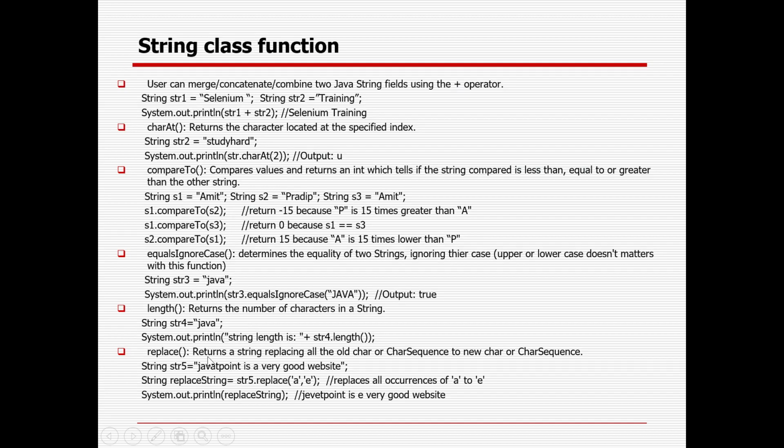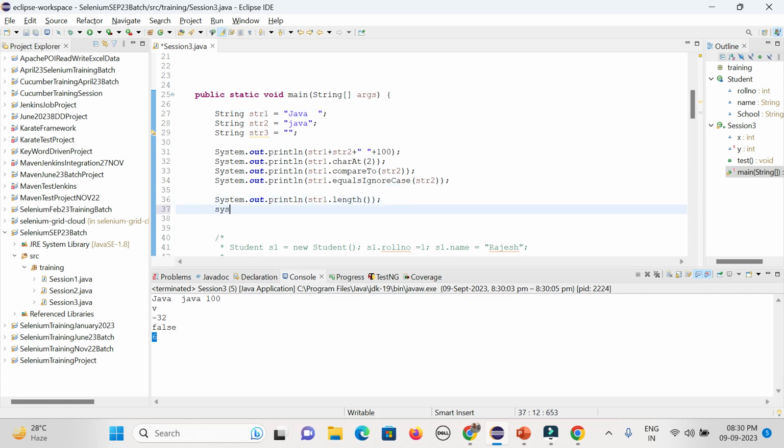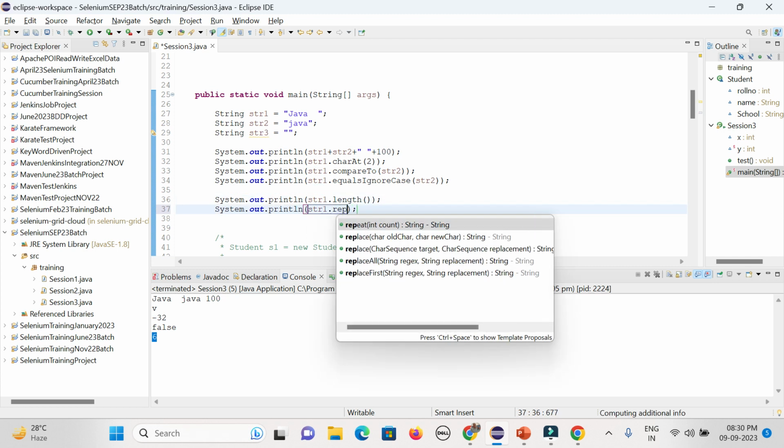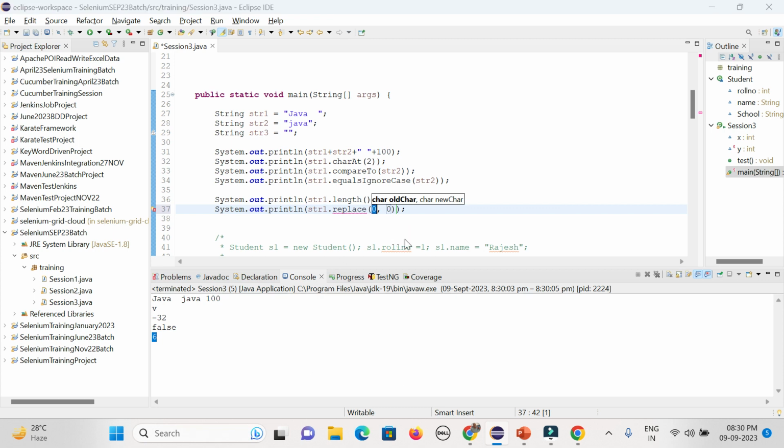Replace, in case you want to replace something, a to e, all this stuff you can do. So what you can do is give str dot replace. You could see, what old character you can replace with a new one. In case you want to replace a single character, it goes within single quotes. Say in Java, I want to replace a with o, so it will be Jovo, because I want to replace a with o.